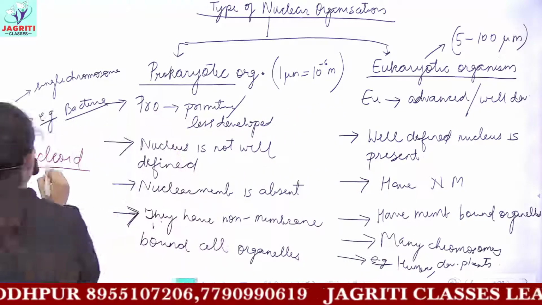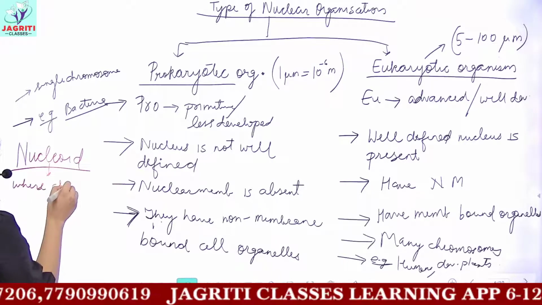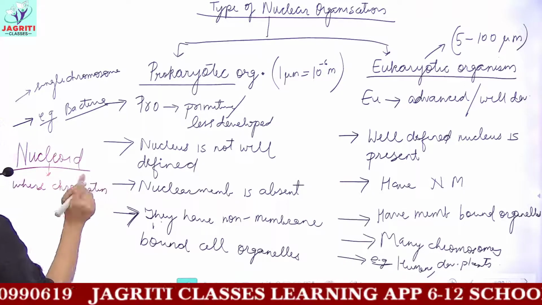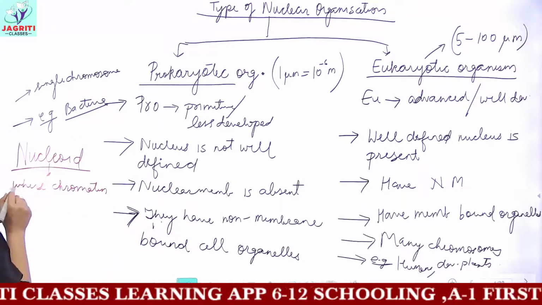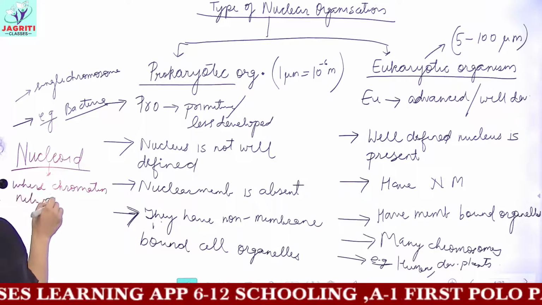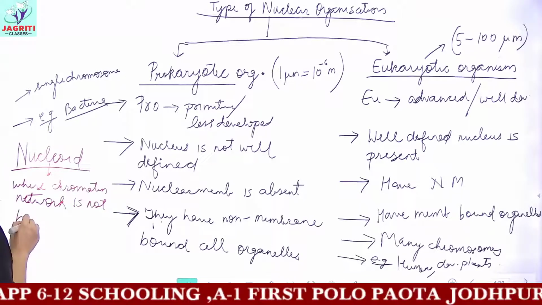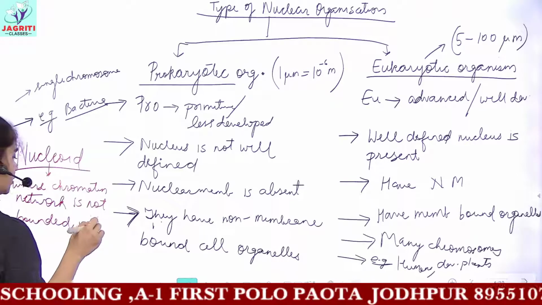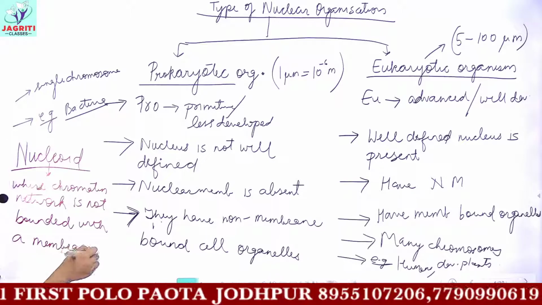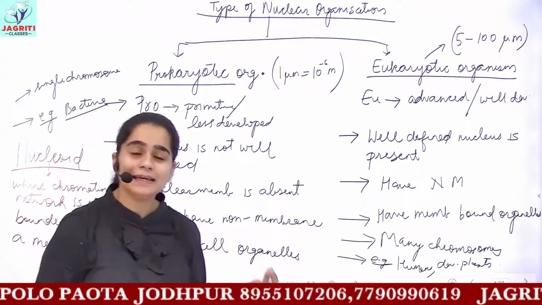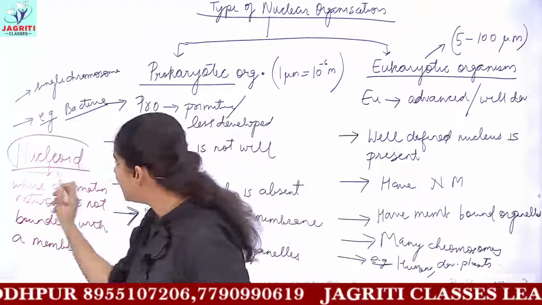Nucleoid refers to the state where the chromatin network which is present inside the nucleus, okay, the network of threads, is not bounded with a nuclear membrane.